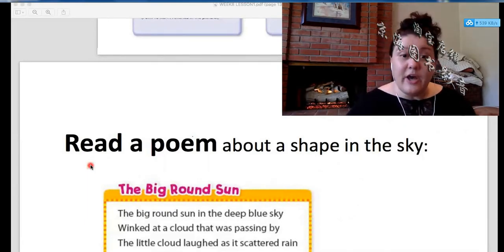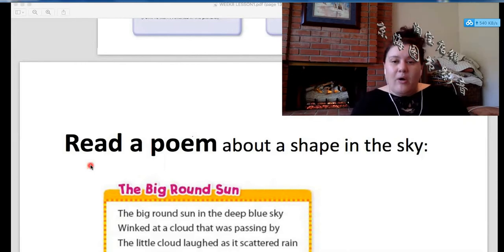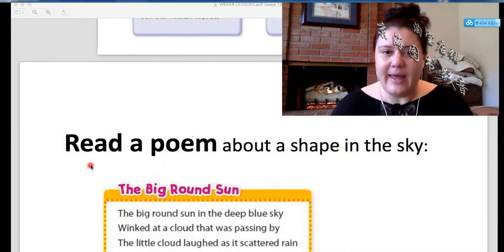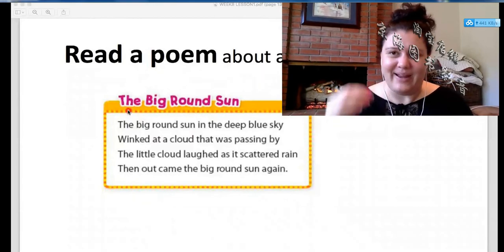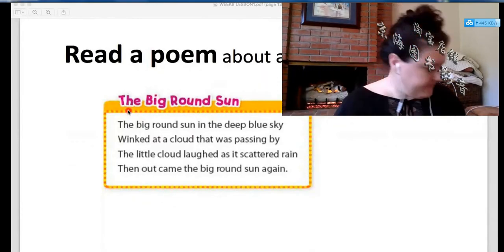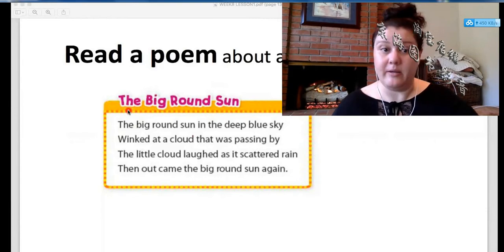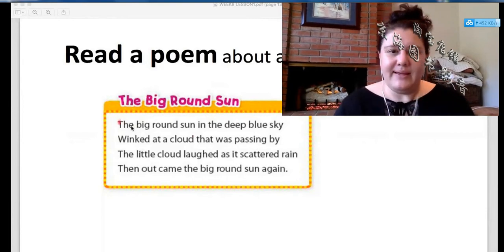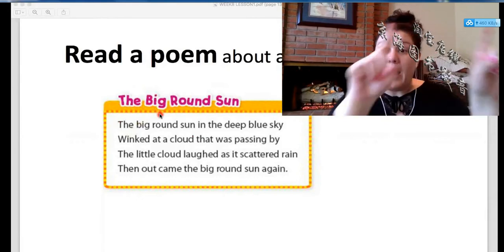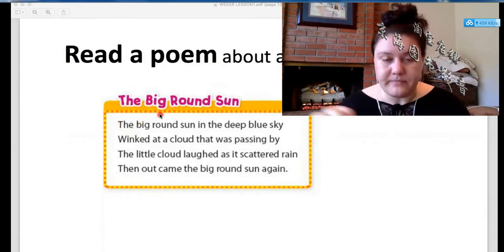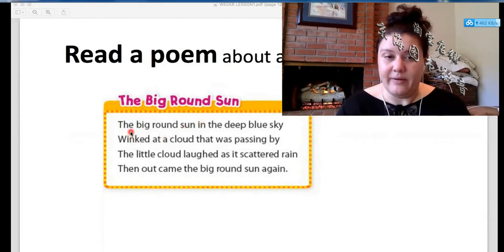Okay, so let's read a poem about a shape in the sky, okay? Oh, wow, this is a really big, important shape, right? Okay, so our shape is, oops, let's plug in the computer. Our shape is the big round sun, okay? Let's read together. The big round sun in the deep blue sky, okay?